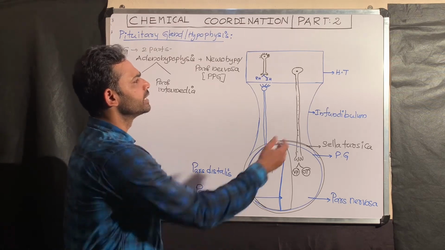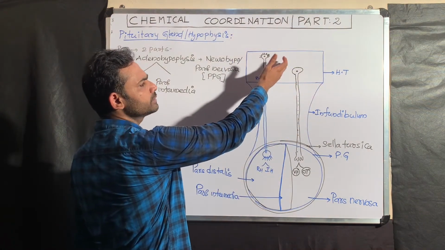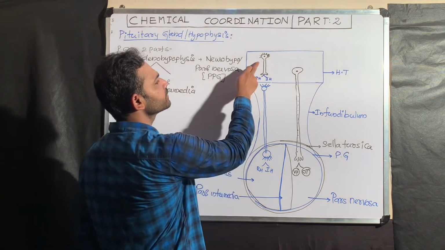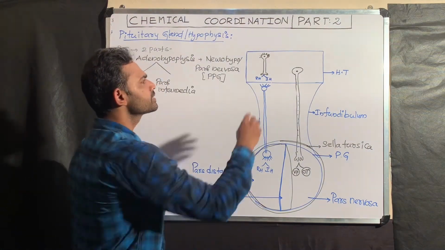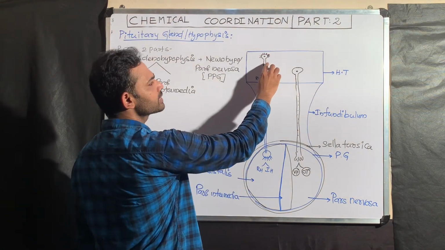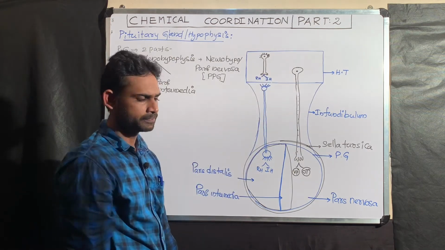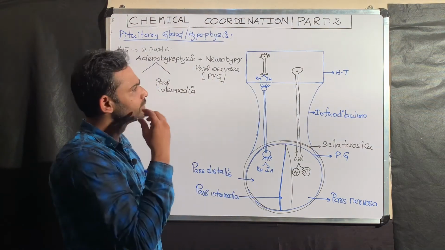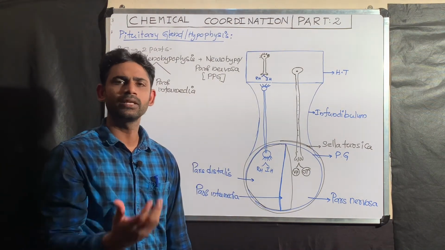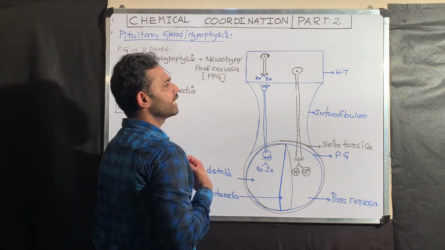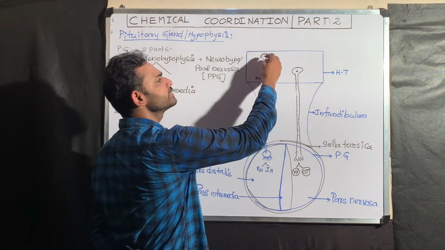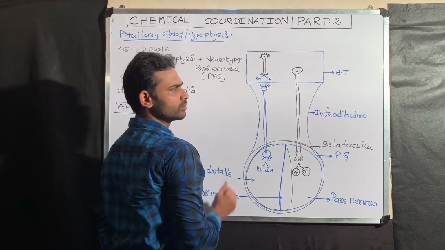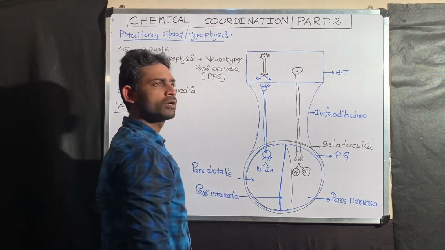Here I will give one more clarity. As we know, the neurons present in the hypothalamus, their nuclei are responsible for releasing the hormones. Now consider this is a neuron. This is the cell body, this is an axon, and this is an axon terminal. In the cell body, hormones are synthesized. Here I am taking the releasing and inhibitory hormones, which, once produced at the cell body of the neuron, pass through the axon and are released from the axon terminal.